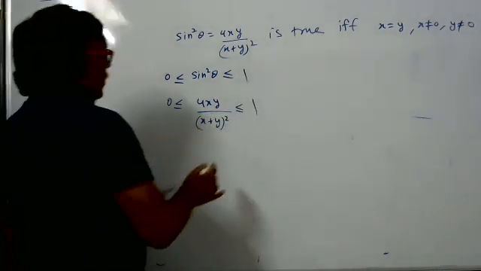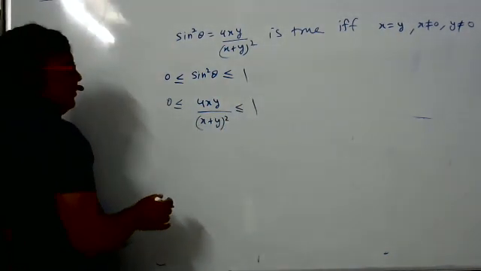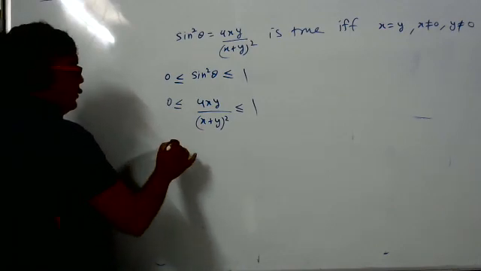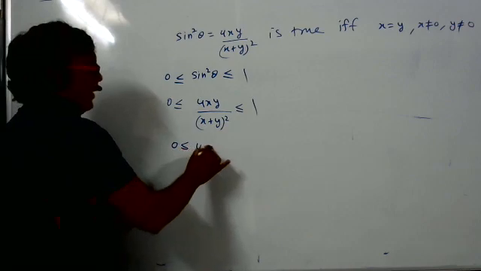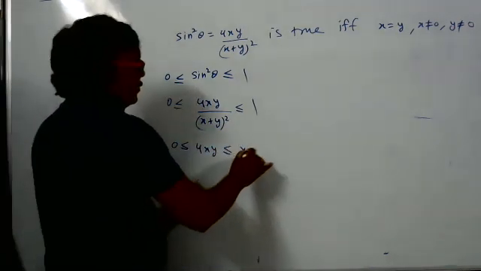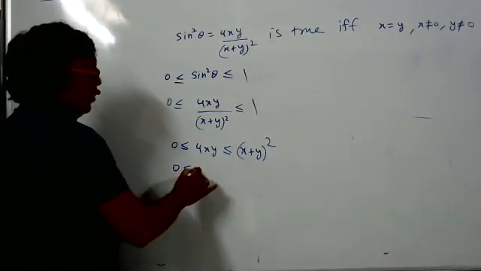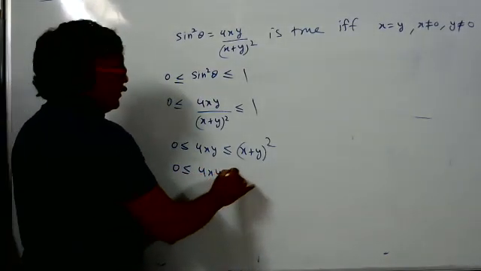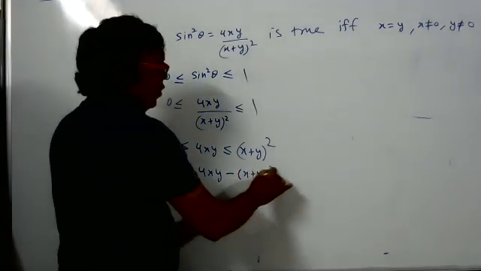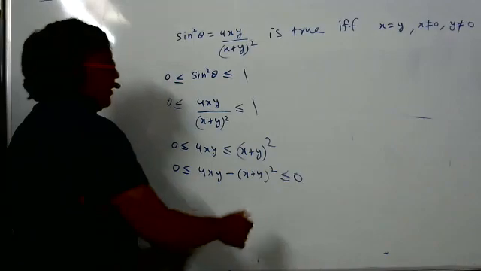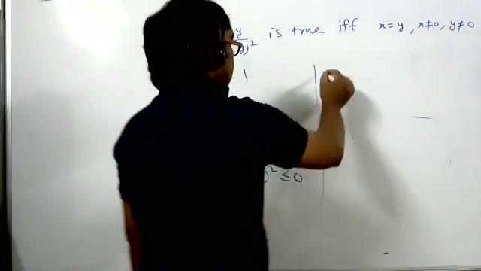Cross multiply. Cross multiply means 0 less than or equal to 4xy less than or equal to x plus y whole square. So 4xy minus x plus y whole square is less than or equal to 0. See, this term is greater than or equal to 0, less than or equal to 0 means it is equal to 0. Equal to 0 means what can we write?